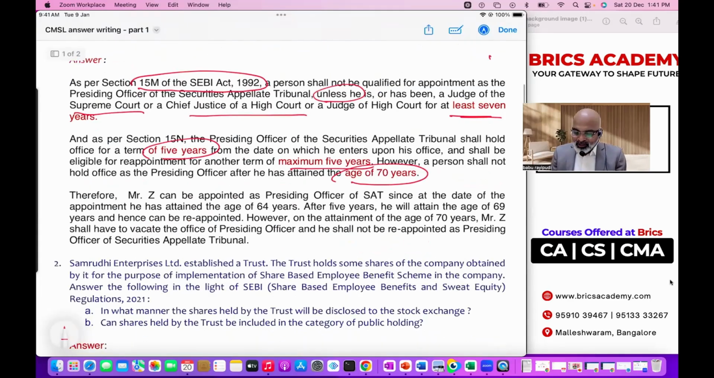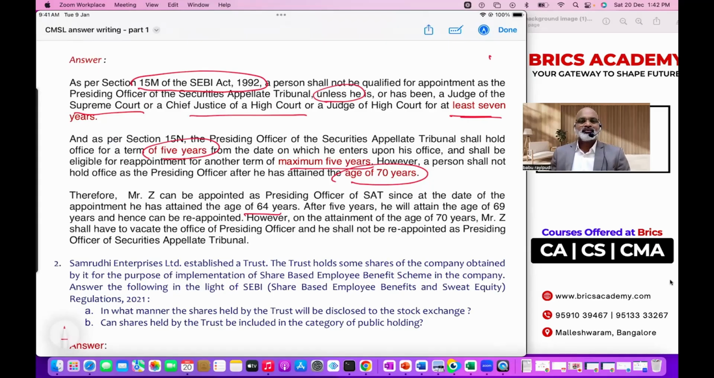So Mr. Z can be appointed as a presiding officer of SAT. Can be appointed. Why? Because he's not 70. First thing, he's just 64 years and he was a judge of High Court. Finish? Yes, that is done. So next, when he's 64 years, if he's appointed for 5 years, he's going to attain the age of almost 69 years after 5 years. Then our age limit is what?